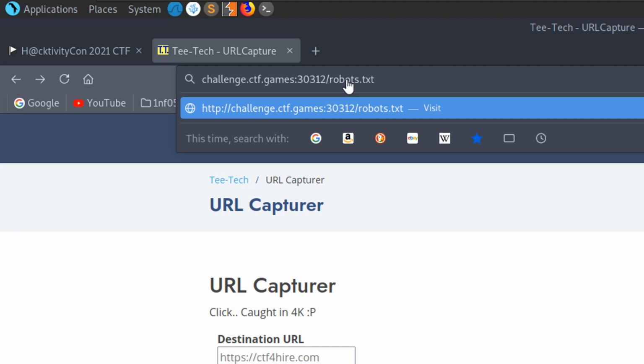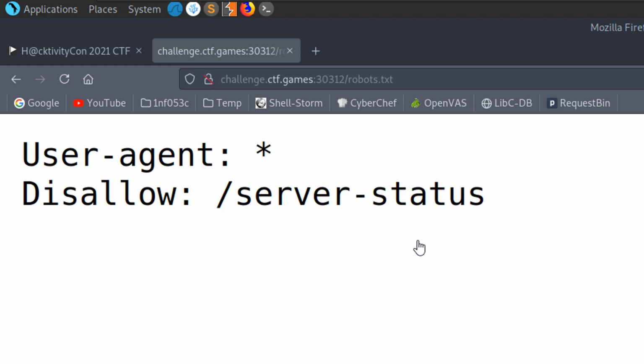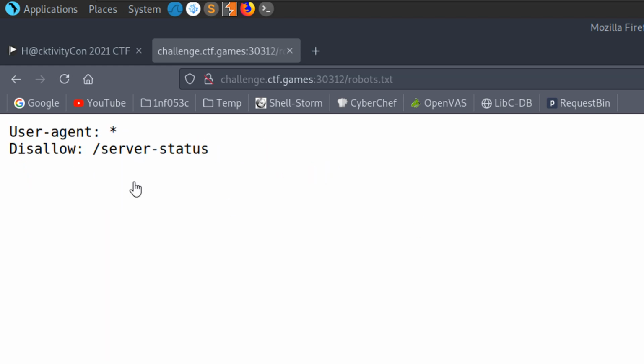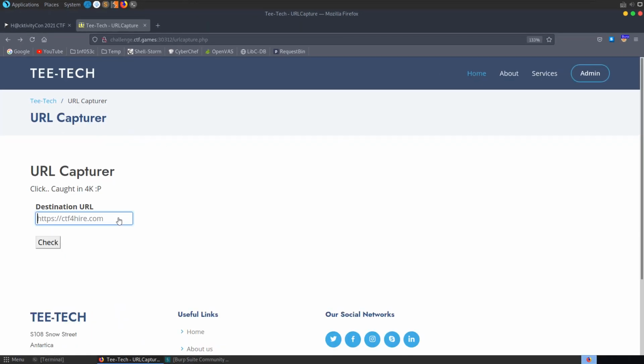which I used to check, used to be the first thing I would ever check on a web challenge, and haven't checked it in so long in CTFs because it just never seems to come up anymore. But if we have a look here, there is a robots.txt file which has this server status, and we can go back here and try and input that.